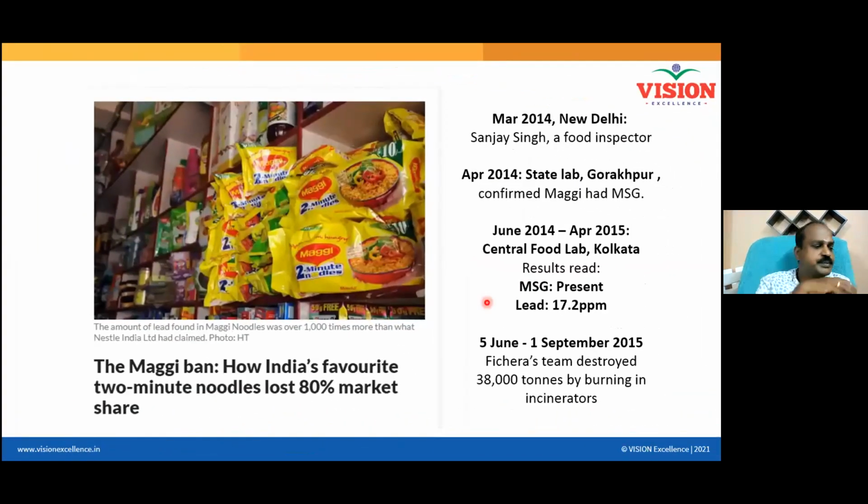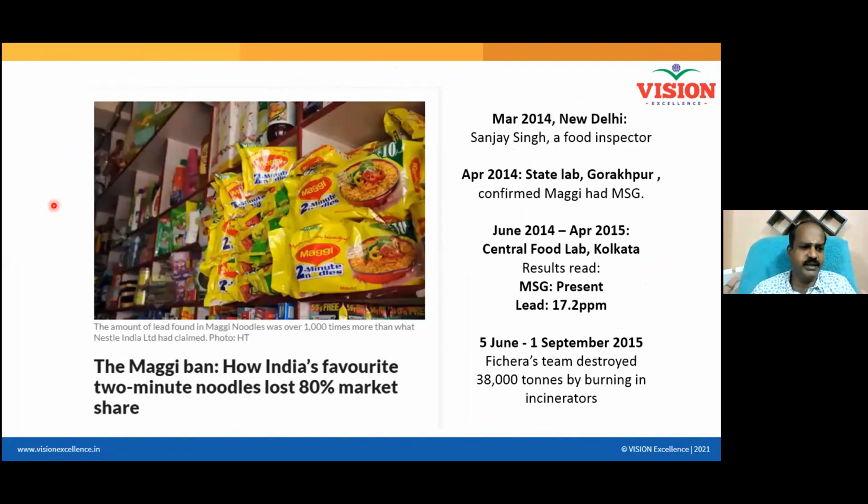How many of you heard that Maggi was banned in the year 2015? Yes, in 2015, Maggi was banned because the lead content was found to be on the higher side.